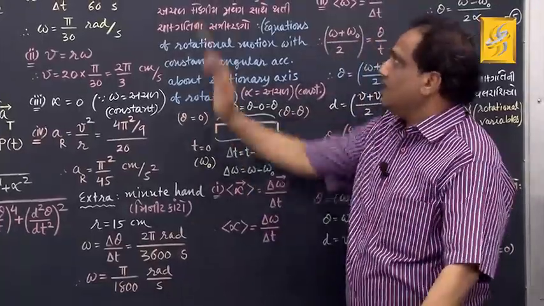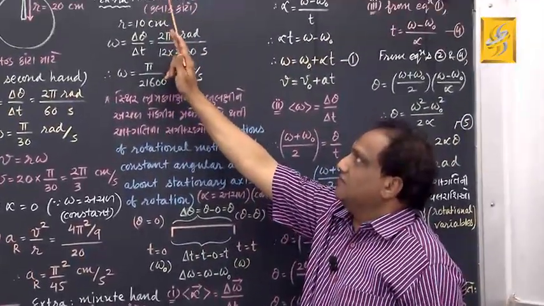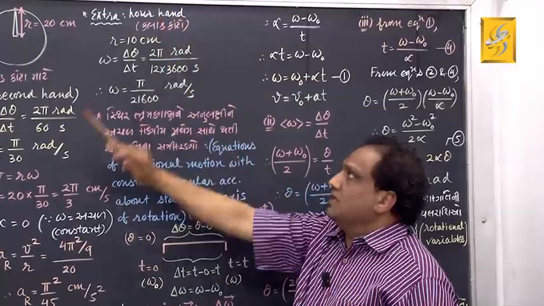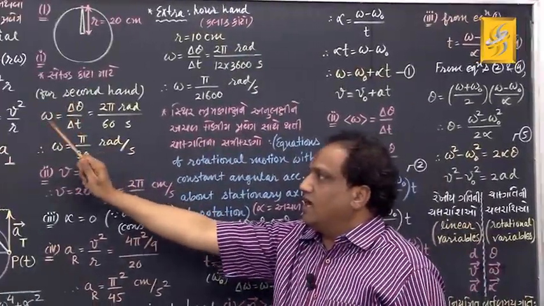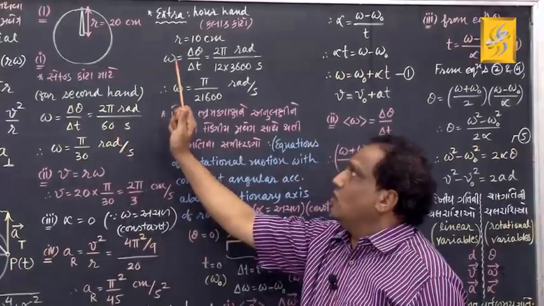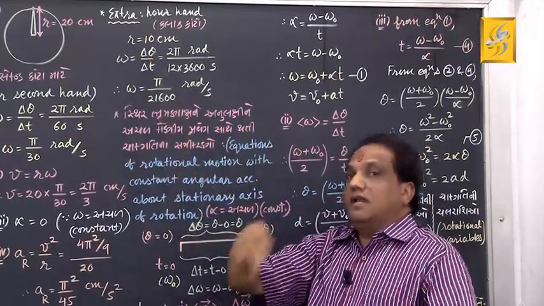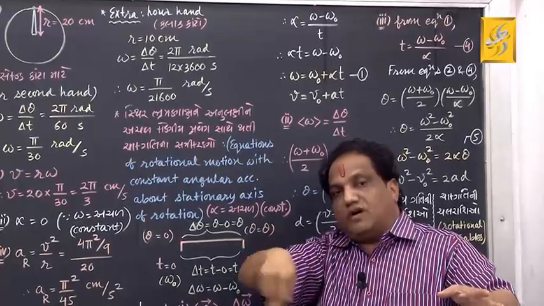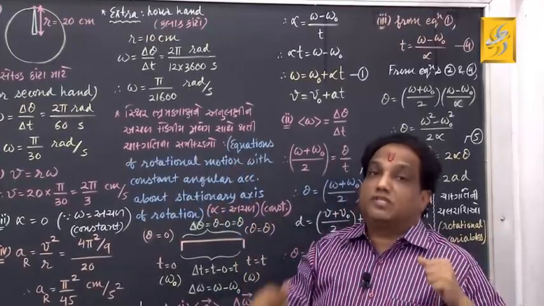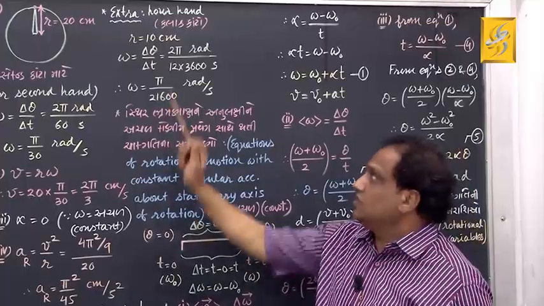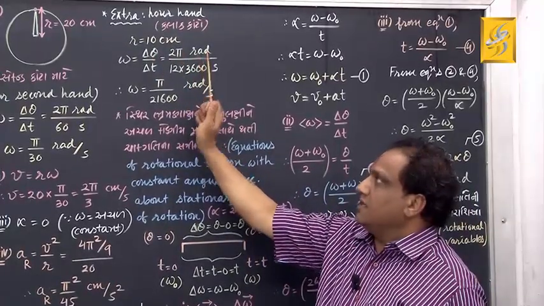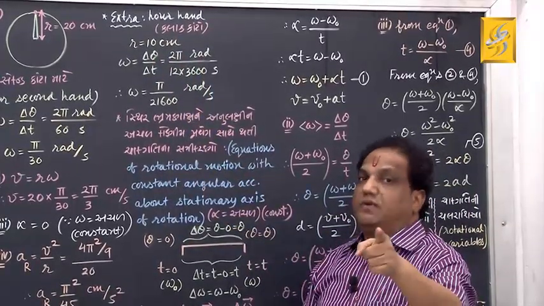Okay. Then we go for hour hand. For hour hand or hour arm, apply the same formula. Omega equals delta theta upon delta t. What is delta theta? Let our arm also finish one rotation. In one rotation, what is angular displacement? 2 pi radian. So delta theta I am putting 2 pi radian. But divided by corresponding time taken.